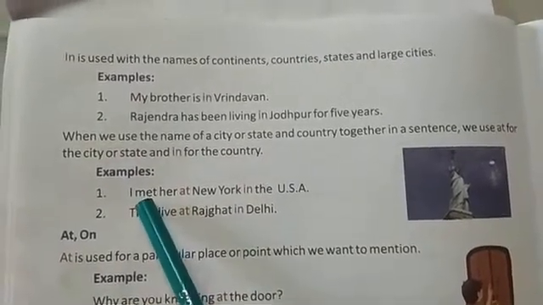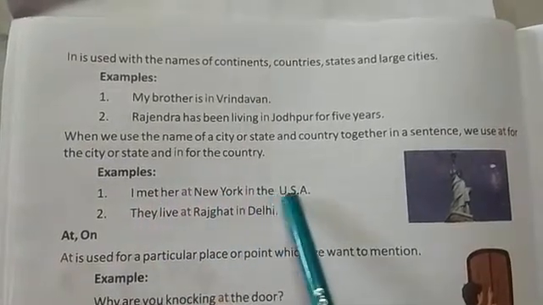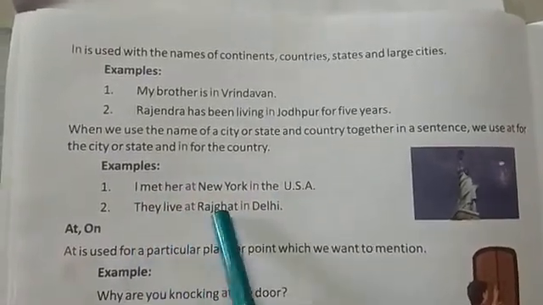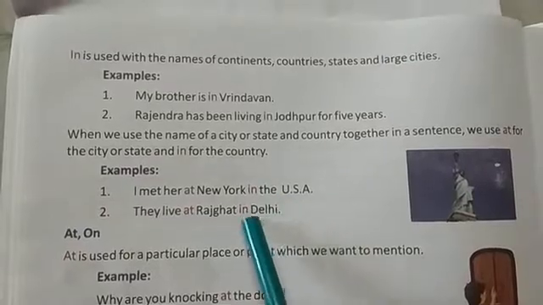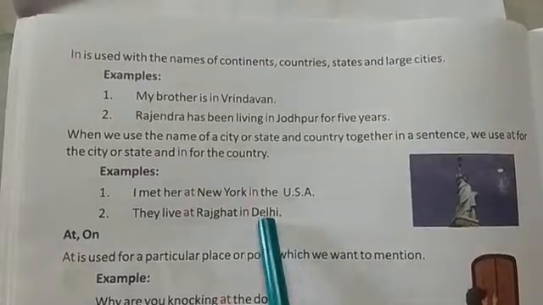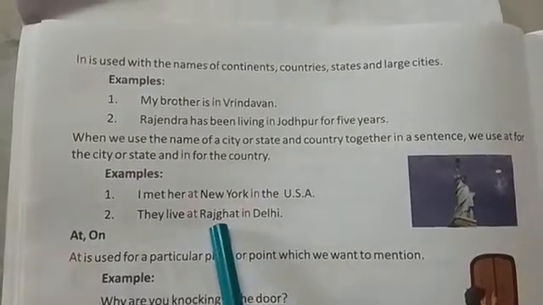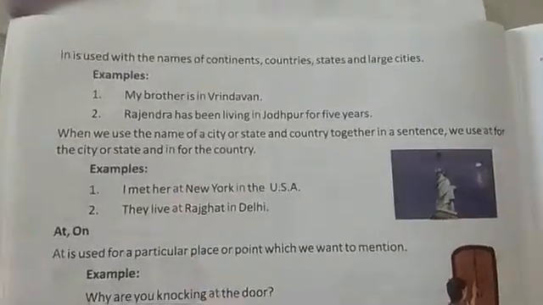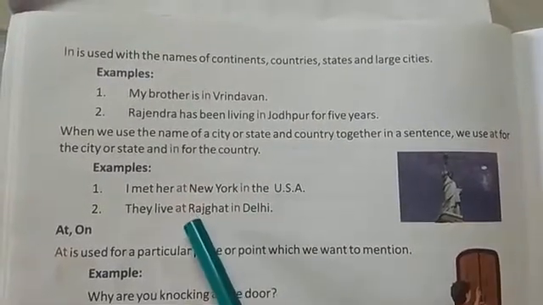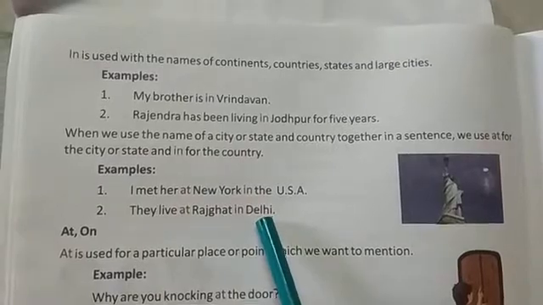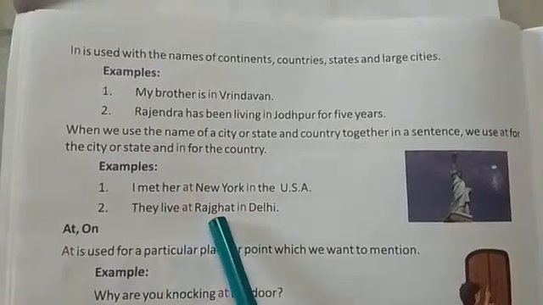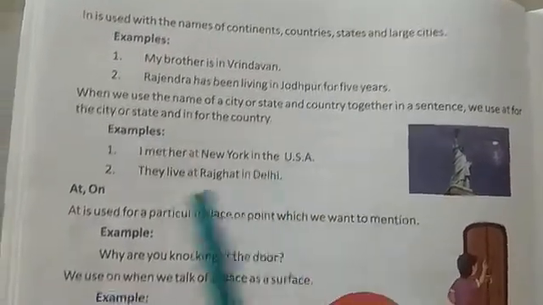See the example. I met her at New York in the USA. They live at Rajghat in Delhi. Here Delhi is a large state and Rajghat is a small area present in Delhi. So we will use at with Rajghat and in with Delhi.